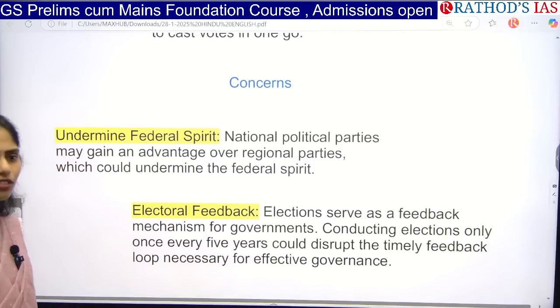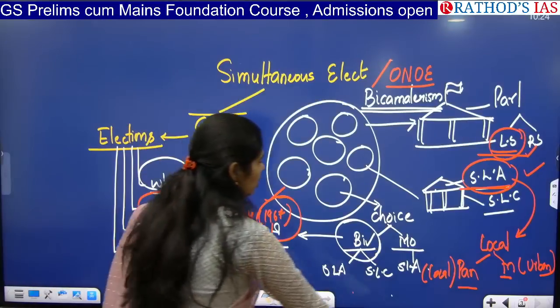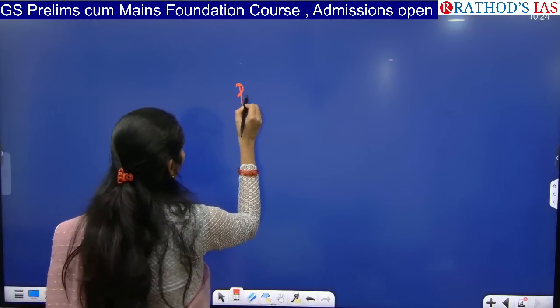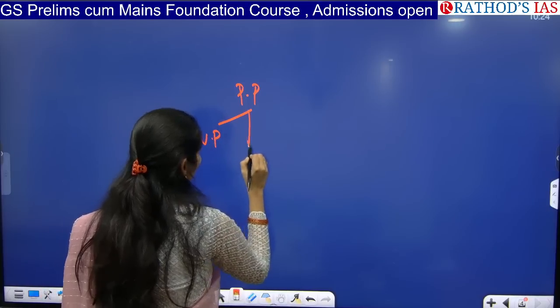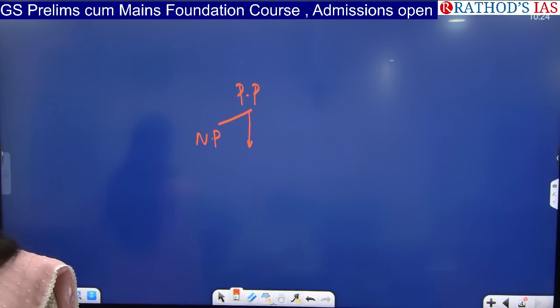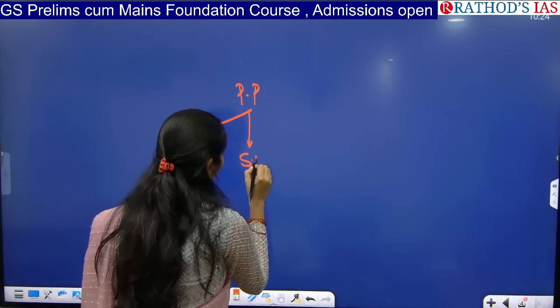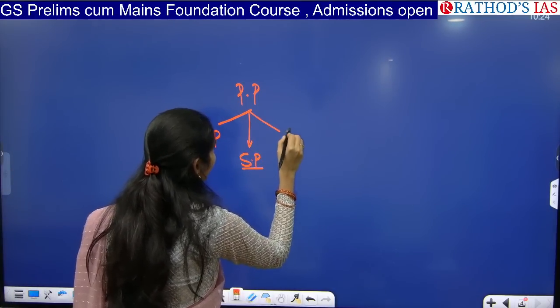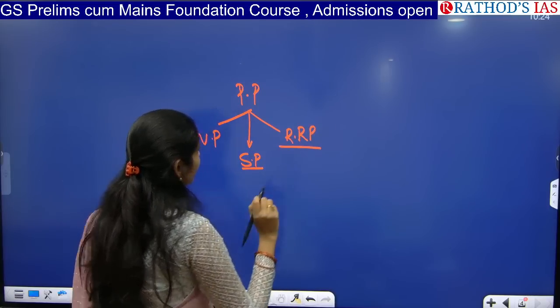So here, if you see the political parties, we have different types of political parties. If you see the classification of political parties, we have national political parties. I think you have heard about the Indian National Congress, that is the Congress Party, and we have the BJP, and the BSP, and the Aam Aadmi Party. They are national parties. And apart from that, we have state political parties, and we have regional political parties.